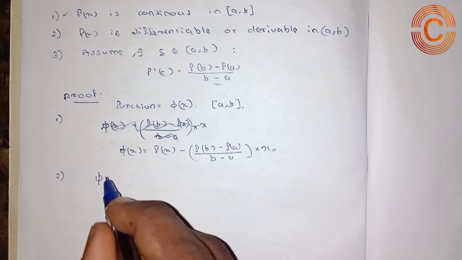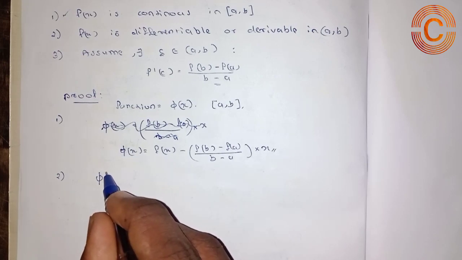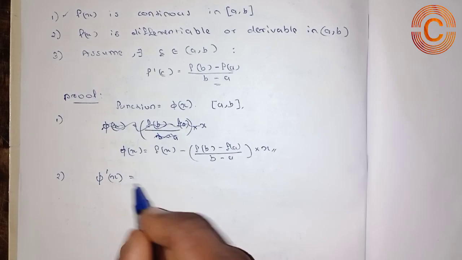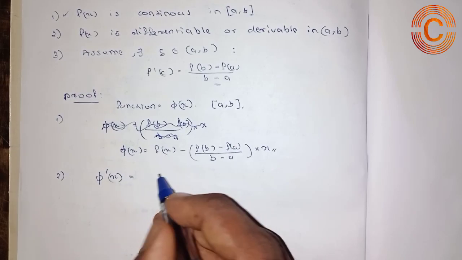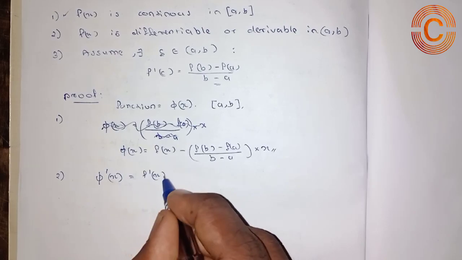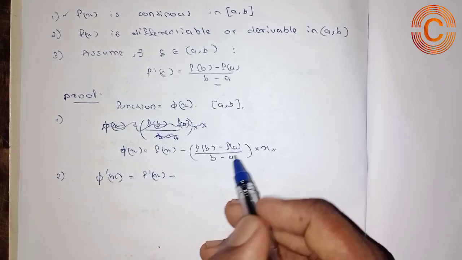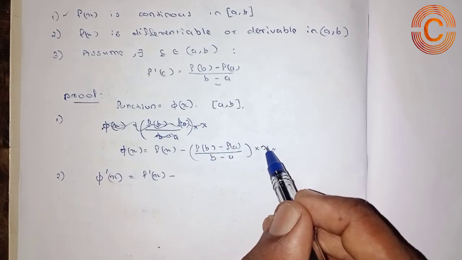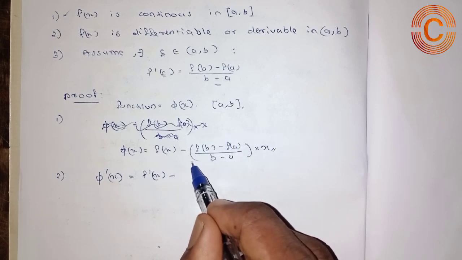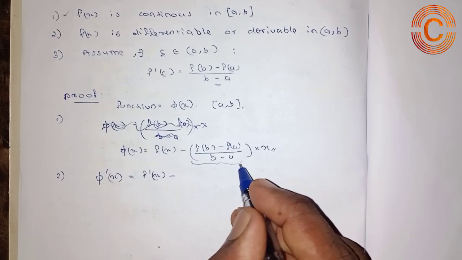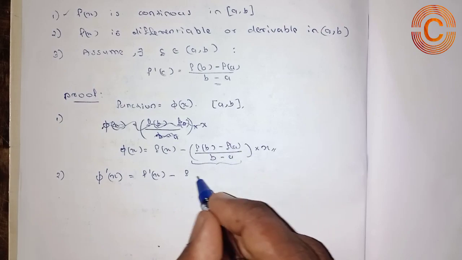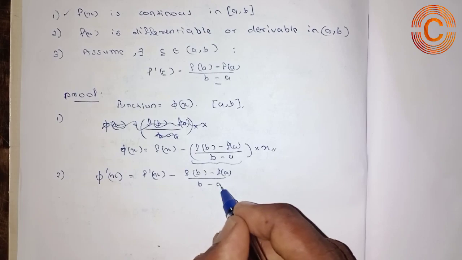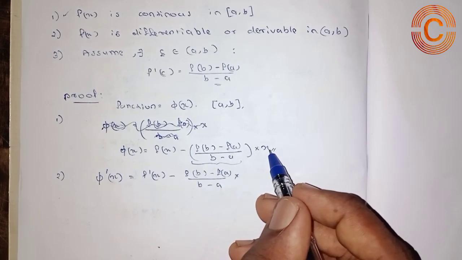So in the second step we want to find the derivative of the given function, that is phi dash of x, first derivative of phi of x, which is equal to the derivative of f of x, which is also f dash of x. Then minus, the second term contains some constant and another variable. It means that we can treat this term as a constant. So we can put this constant here, that is f of b minus f of a whole divided by b minus a into the derivative of x with respect to x.